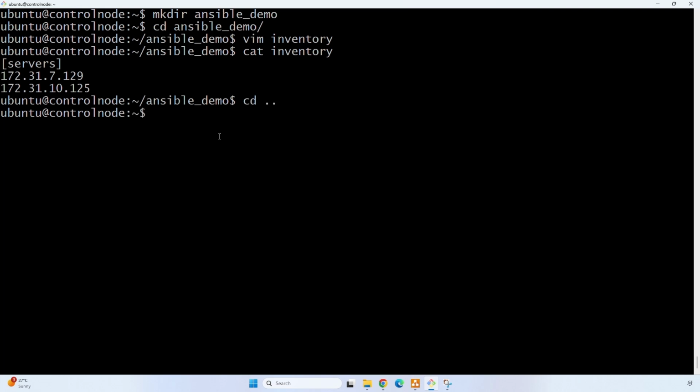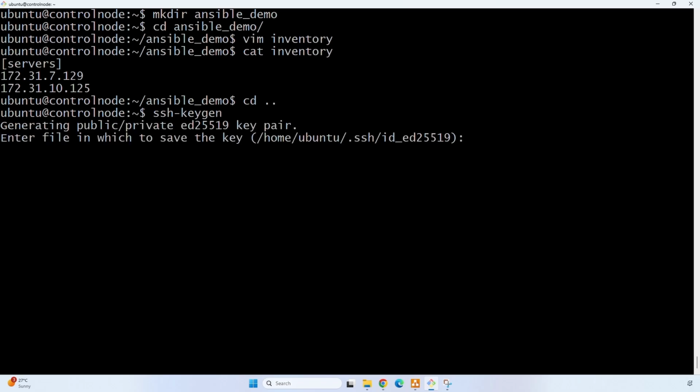So to connect worker nodes from the control node, we have to provide SSH connection. To provide SSH connection, we have to generate some SSH keys. So use this command, click on enter, and enter, and enter again.